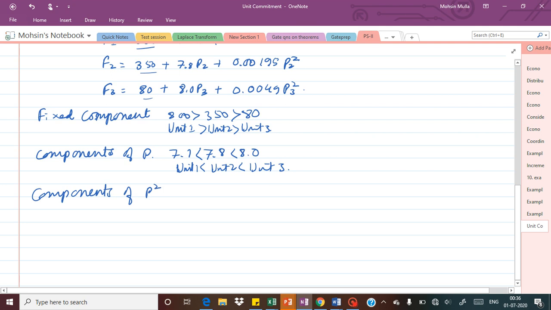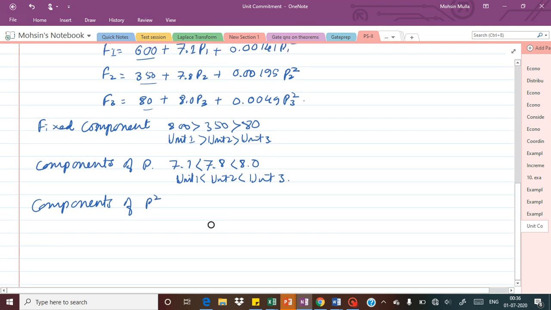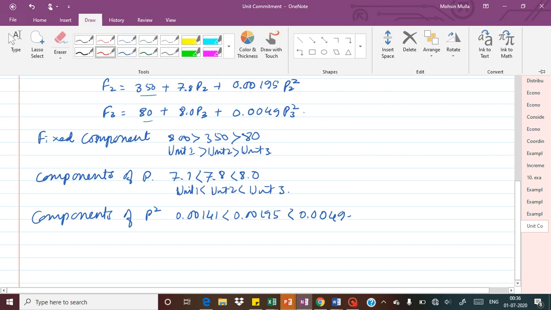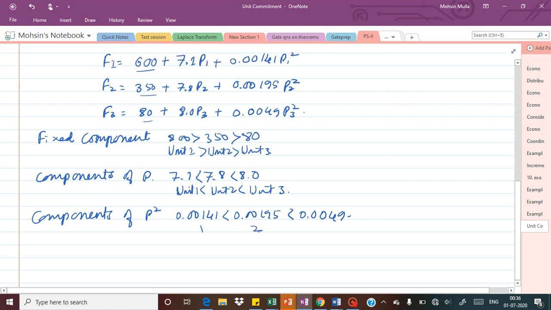The same goes for the components of P square. For unit 1, 0.00141 is smaller than 0.00195, which is smaller than 0.0049. So again, unit 1 is smaller than unit 2, which is smaller than unit 3.